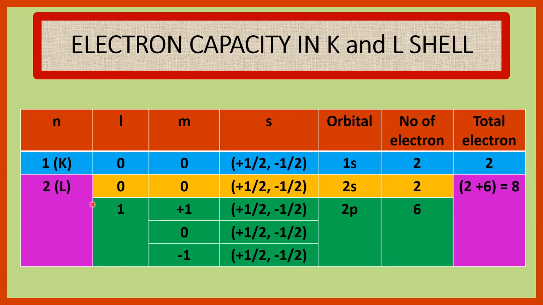For l is equal to 1, magnetic quantum number has three values: plus 1, 0, minus 1. For each value of magnetic quantum number, spin quantum number has two values, one is plus half, another is minus half. That is, spin quantum number has total 6 values. 3 is plus half and 3 is minus half. Orbital 2p. Number of electron 6. Therefore, in L cell, total number of electron 2 plus 6 is equal to 8.